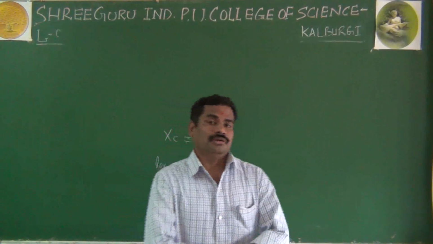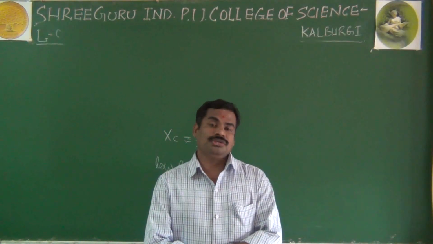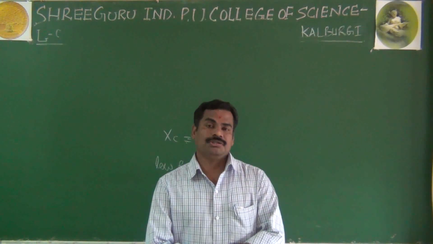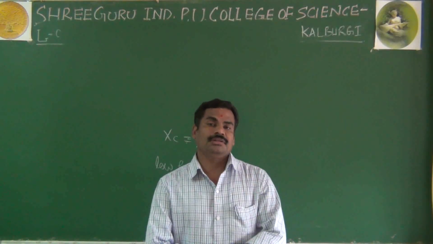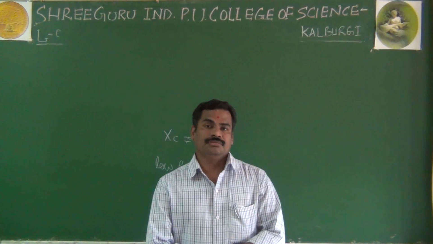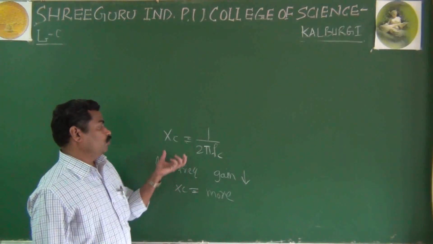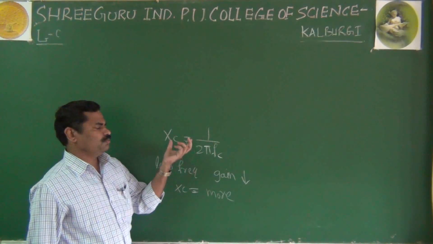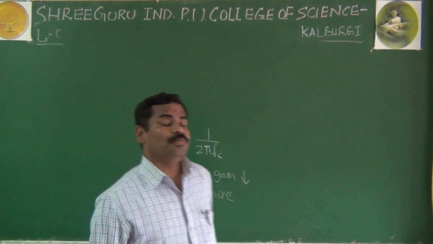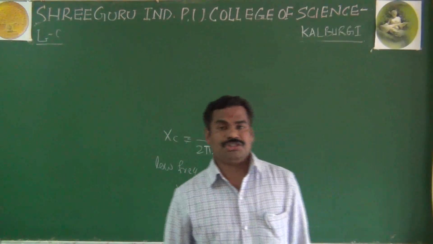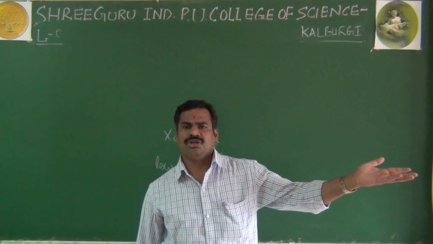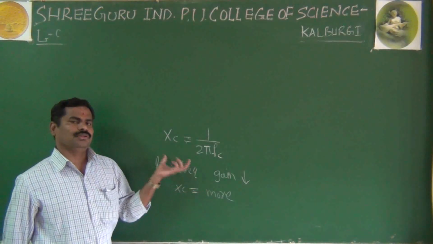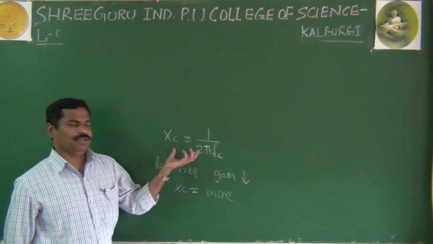You are using coupling capacitors, C1 and C2. The signal enters through the capacitor C1, and for low frequency you have very high reactance. This high reactance does not allow much of the input signal to move towards the emitter-base section. That is why you get very little output voltage and the gain is reduced. This is the simple reason why the gain reduces at low frequency.